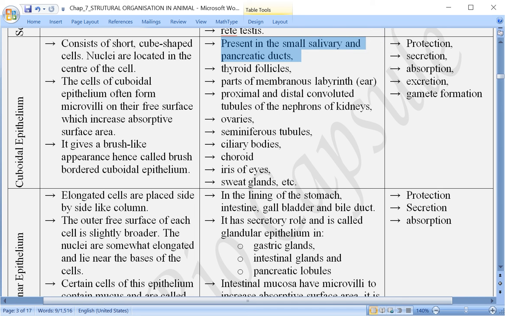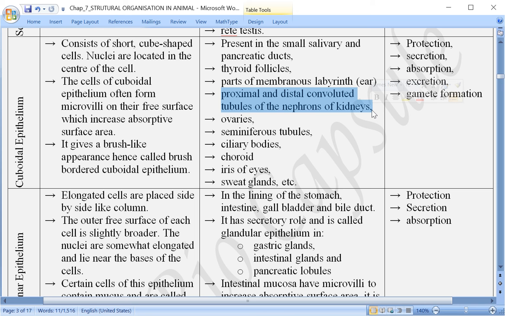The second one, where it is present, the thyroid follicle, we are talking about the thyroid gland. Then it is present in the parts of the membranous labyrinth. Membranous labyrinth is present inside the ear. When you come to the chapter on the neural system, when we learn about the sense organs, we will be discussing the ear and eye in detail. So when you learn about the ear, you will learn that membranous and bony labyrinth are there, inside which is the hearing organ.